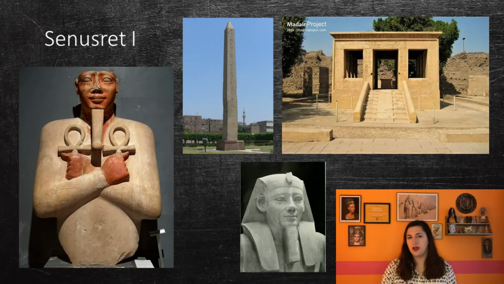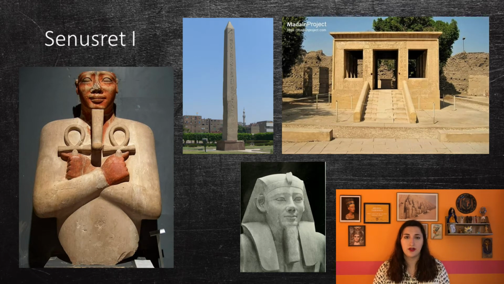The next king of the 12th dynasty was Senusret I. Just so you know, any pharaoh named Senusret may also be known as Sesostris or Senwosret. He was one of the most powerful pharaohs throughout this period. He continued expanding into Nubia and also established Egypt's formal southern border at the Second Cataract.